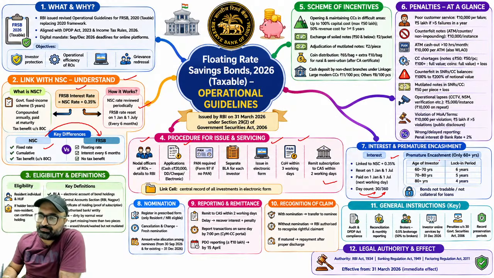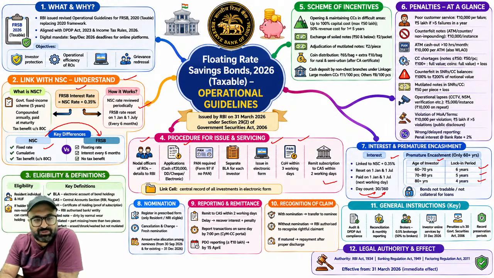Age of investor, if it is 60 to 70 years, then the lock-in will be 6 years. 70 to 80 years, lock-in will be 5 years. If 80 years and above, then the lock-in period will be 4 years. I hope it is absolutely clear.